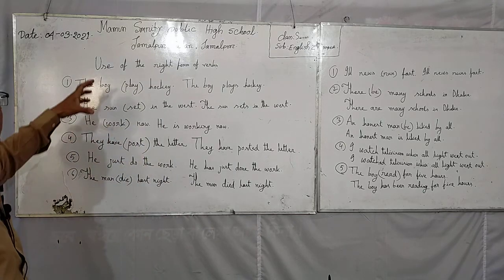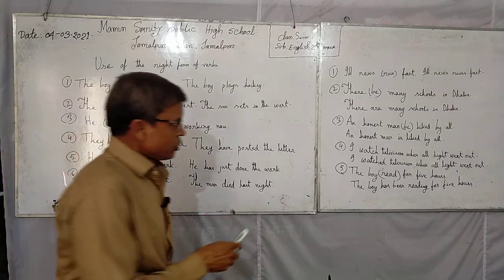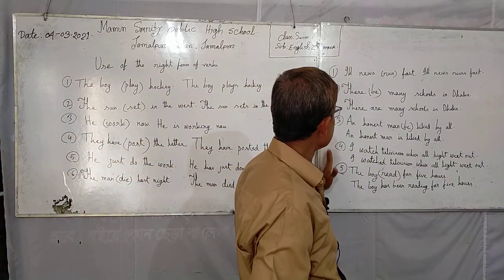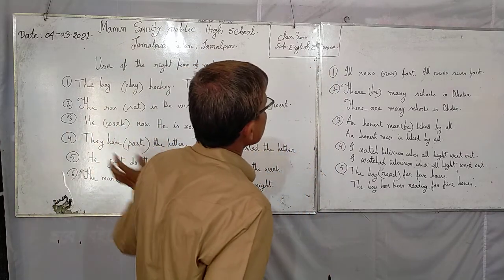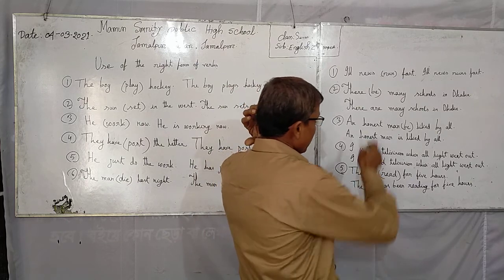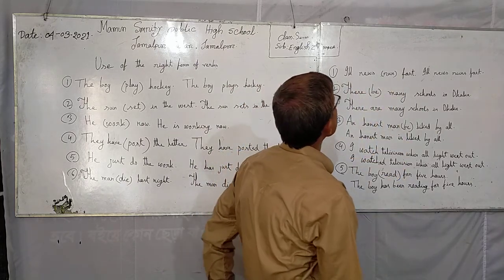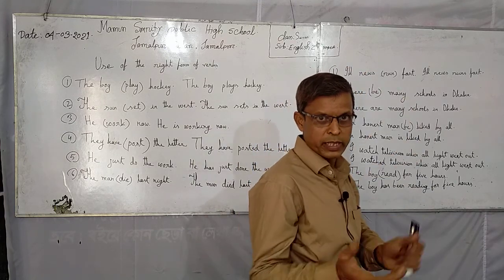Now, at this moment, I have discussed only 6 rules. Look at the right side. I have written 5 sentences according to the rules. Number 1, ill news run fast. What type of rule can you follow?